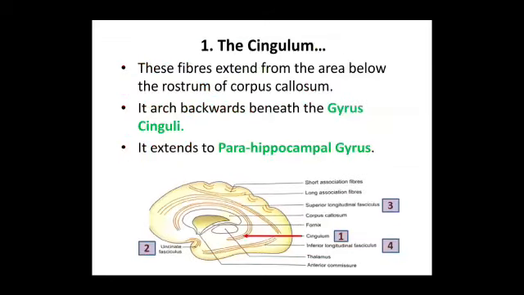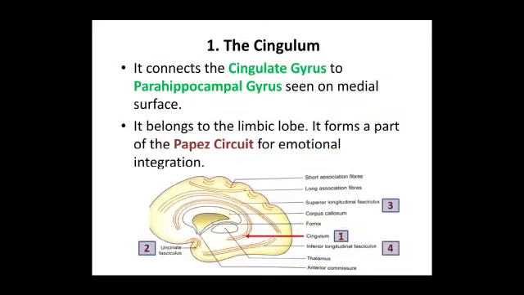The cingulum. These fibers extend from the area below the rostrum of corpus callosum. It arches backwards beneath the gyrus cinguli and it extends to the parahippocampal gyrus. It connects the cingulate gyrus to parahippocampal gyrus seen on the medial surface. It belongs to the limbic lobe. It forms a part of the Papez circuit for emotional integration.